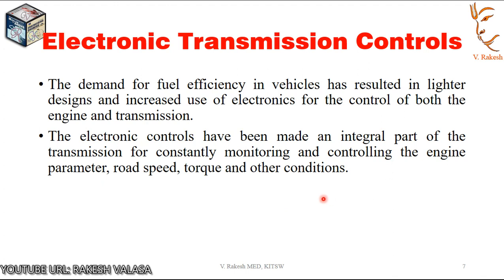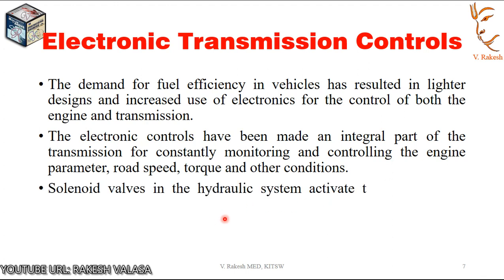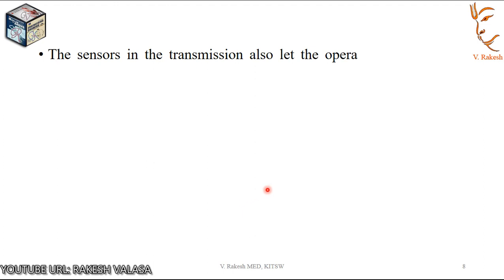The computer decides the best gear position for the situation and sends back signals according to the predetermined program. Solenoid valves in the hydraulic system activate the gear shifting process. Engine torque values are also varied automatically for smooth shifting of gear position. The sensors in the transmission also let the operator of the vehicle know if there is any problem with the system.